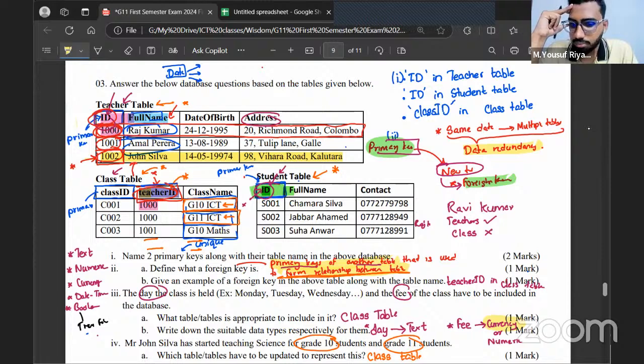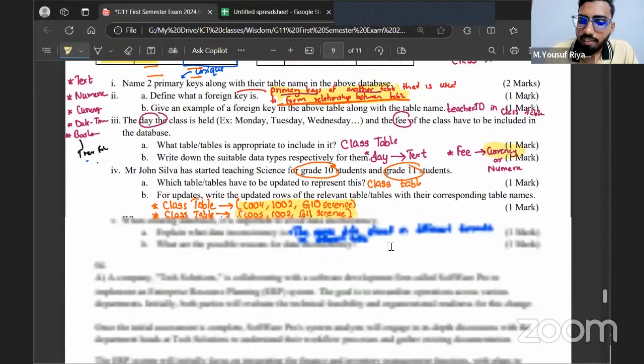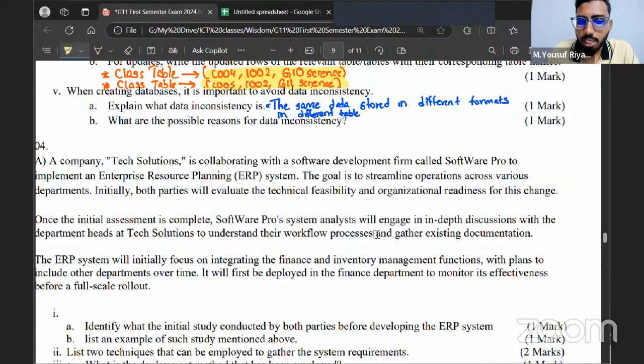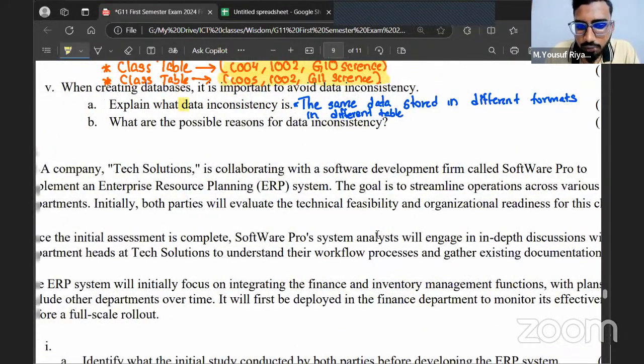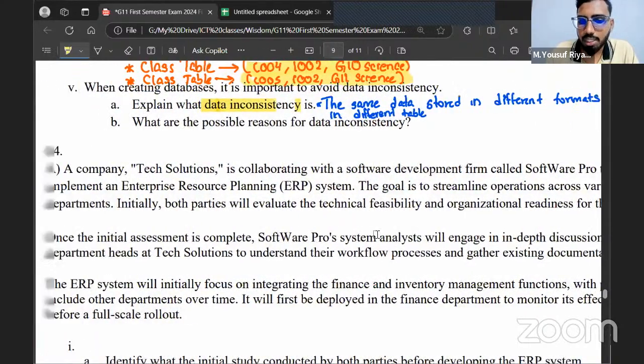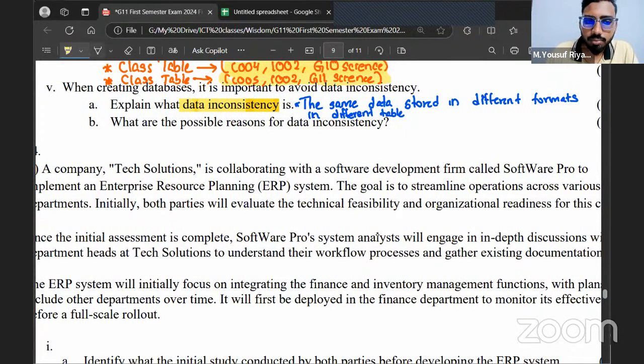Okay, is that clear to all of you? That's why I said it's not suitable to use the name there. Instead, to form the relationship, we are going to use the respective person's ID. Now, if we did not have the same person's data stored in multiple tables, will this data inconsistency happen? If I don't have Amal's name stored in multiple tables, will it lead to data inconsistency? No. So therefore, you can tell one of the reasons for data inconsistency is data redundancy.